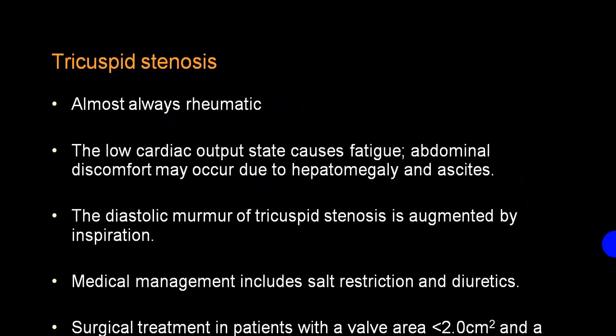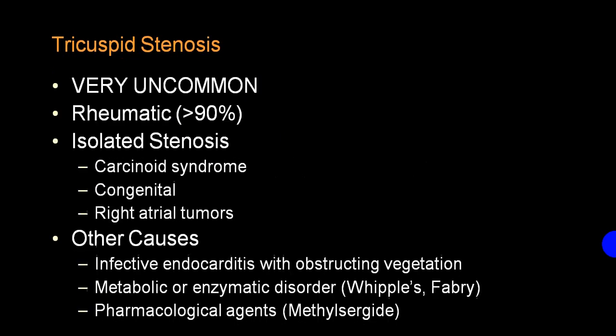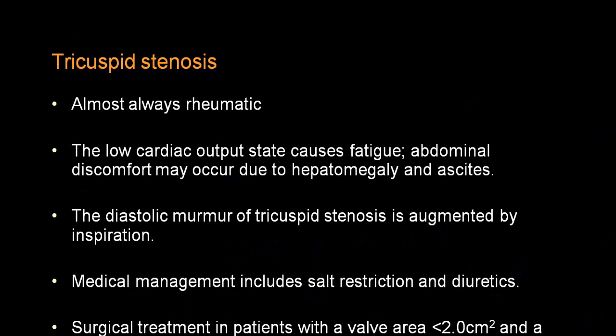By and large, isolated tricuspid stenosis is absolutely rare. Usually in an isolated variety, always suspect carcinoid, congenital, right atrial tumors, metabolic disorders like Whipple's and Fabry's, enzymatic disorders, infective endocarditis, methotrexate. Rheumatic is invariably associated with mitral stenosis and aortic valve involvement.